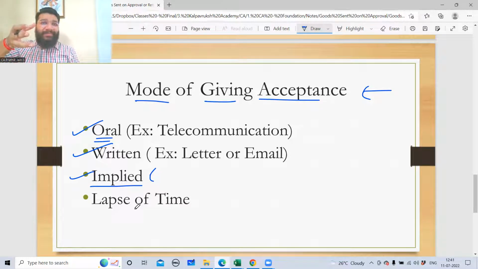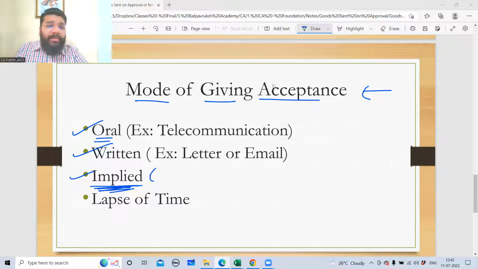So you're doing some act in such a way that it is implied. Implied means what? It is inherent acceptance. You're doing some activity which amounts to acceptance. Even though you did not say you're taking it, your activities were indicating that you will keep it. Or you do something with the goods that we are not in a position to take the goods back. That is called implied acceptance. Are you able to follow? Any difficulty in the first 3 points?